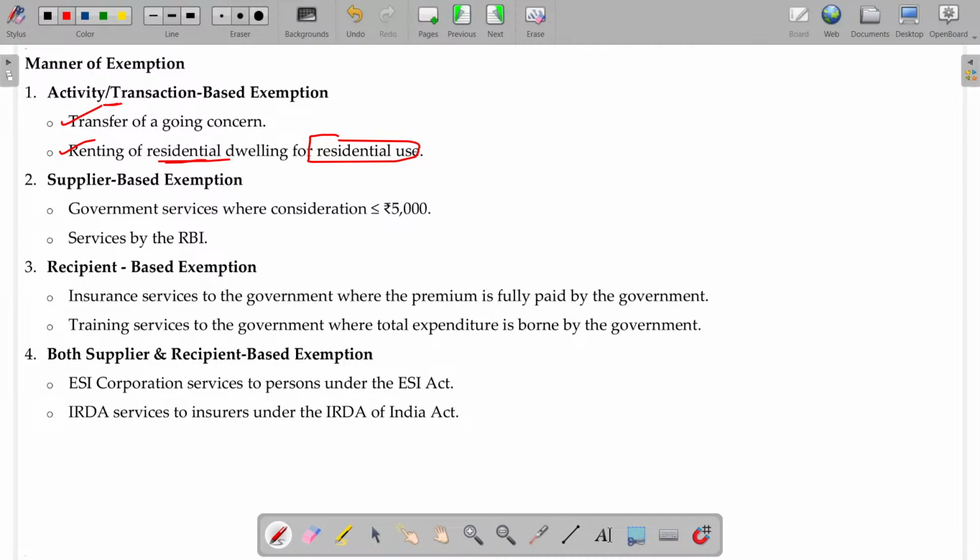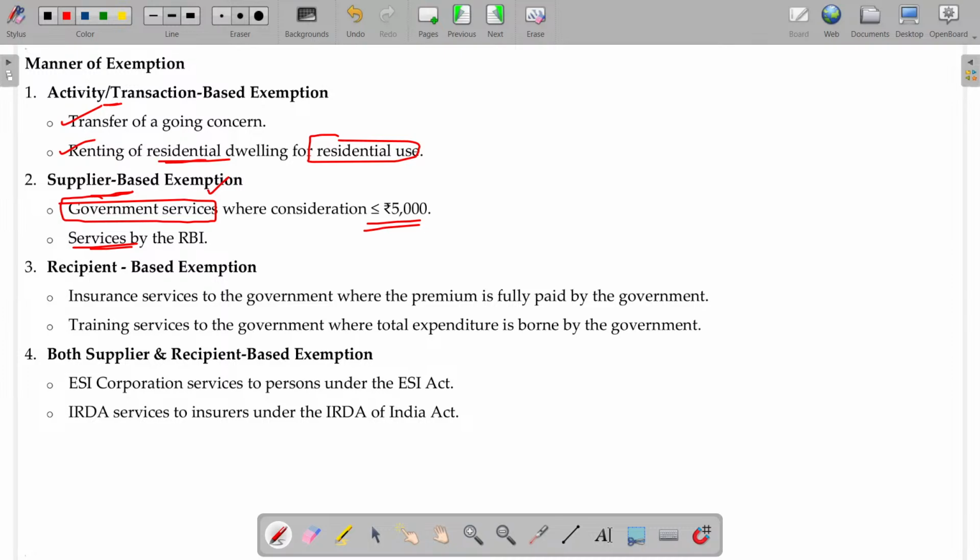So how many of you are living in rented premises? Are you paying any GST for that? No GST, right? In case of supplier based exemption, if the supply is being rendered by government services or services by RBI. So, service provided by government, service provided by RBI. And in case of government services where the consideration is less than or equal to 5,000, usually not taxable. Is that clear?